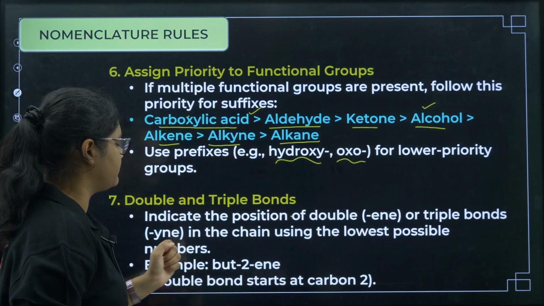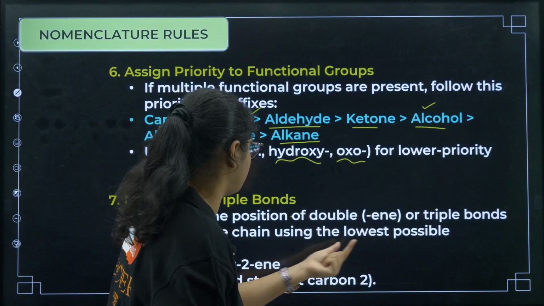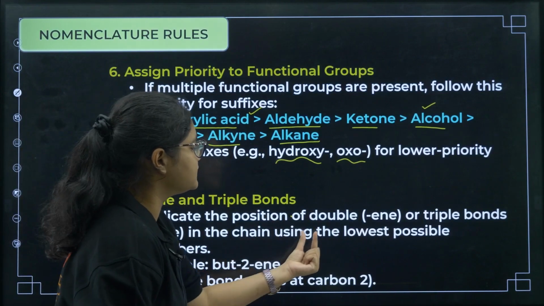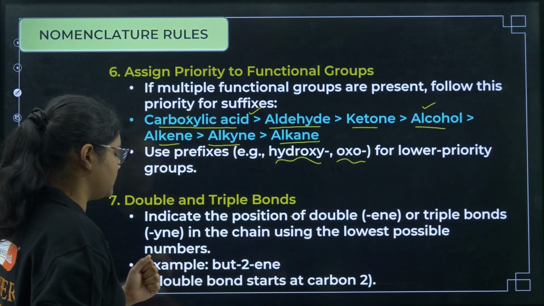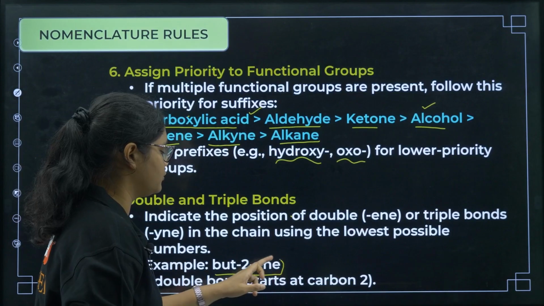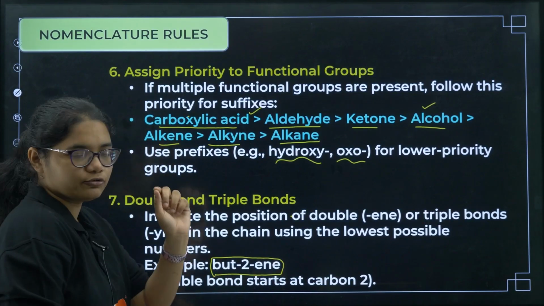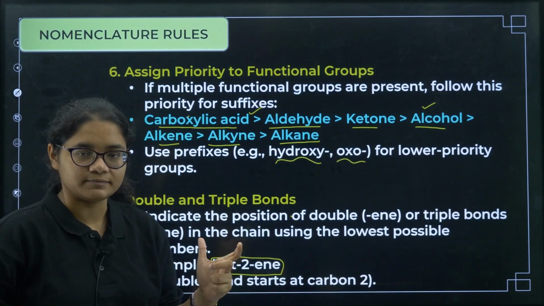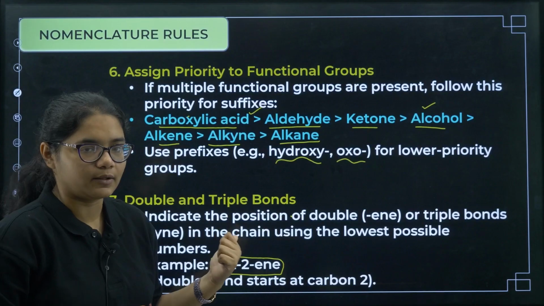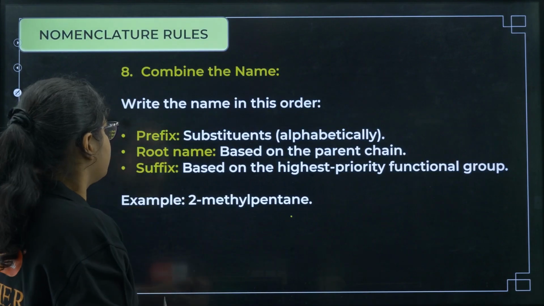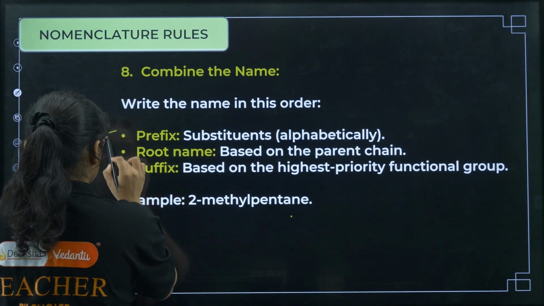Next, double and triple bonds: indicate the position of double and triple bonds in the chain using the lowest possible numbers. For example, but-2-ene. If a double bond or triple bond is present, a number should also be assigned to them. Okay, fine. Next, you have to combine the name. So this is what you should remember.